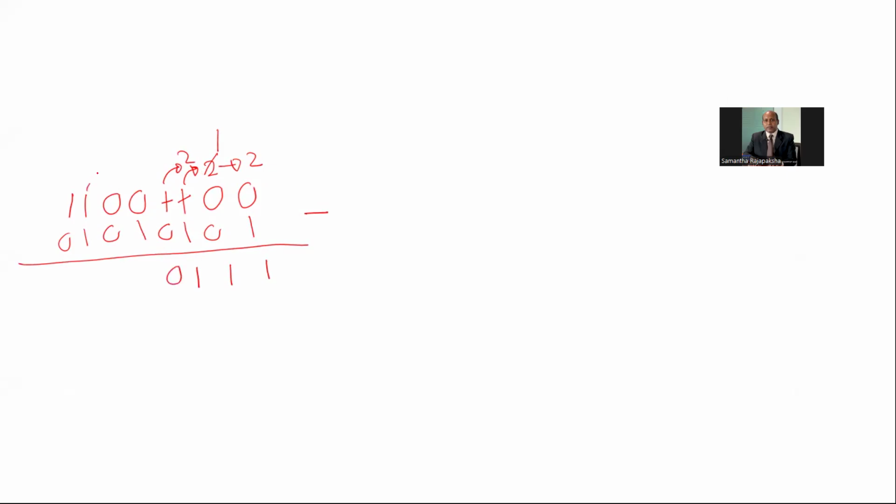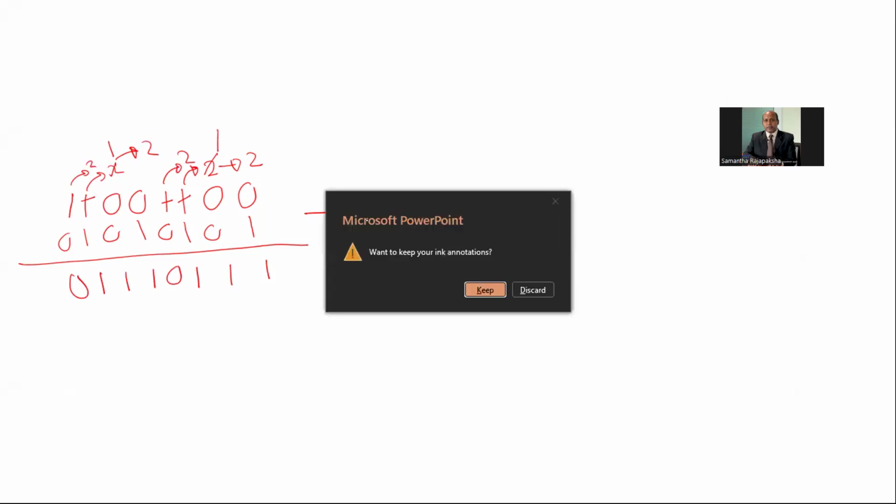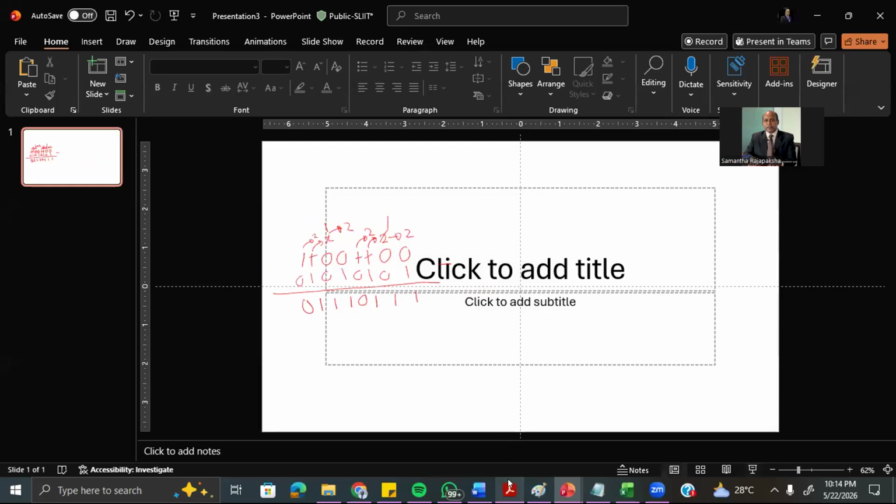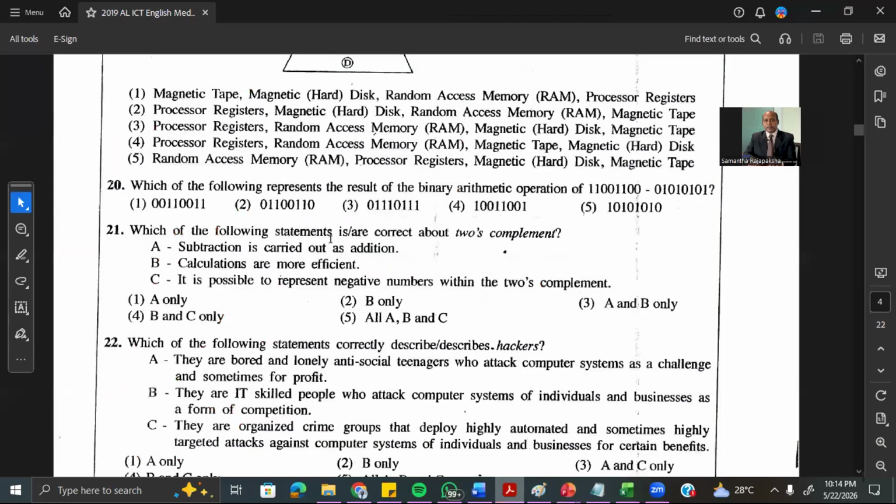And then you have to take this one, then you get 2, this is no longer available. From that 2 you take 1, this will be 2, this will be 1. 2 minus 1 is 1, here 1, here nothing. So you take this one, then you get 2, 2 minus 1 is 1, 0. Therefore it is 1 1 1 0 1 1 1 1. So the answer is 1 1 1 0 1, the third one. Answer is third one. Question number 20 should be 3.